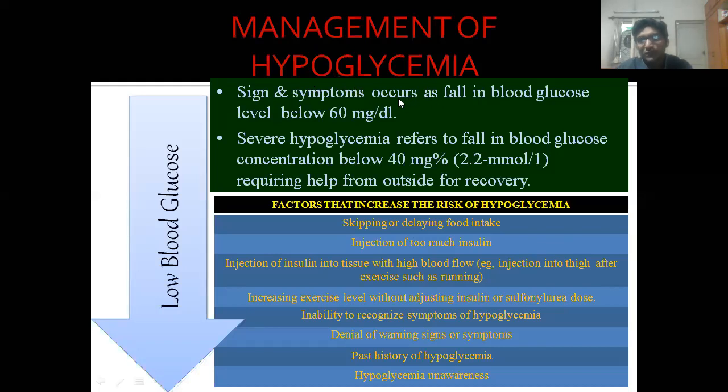The blood glucose level falls below 60 milligram per dl. It results in hypoglycemia, which is more severe as compared to hyperglycemia. Severe hypoglycemia refers to a fall in blood glucose level below 40 milligram percent.